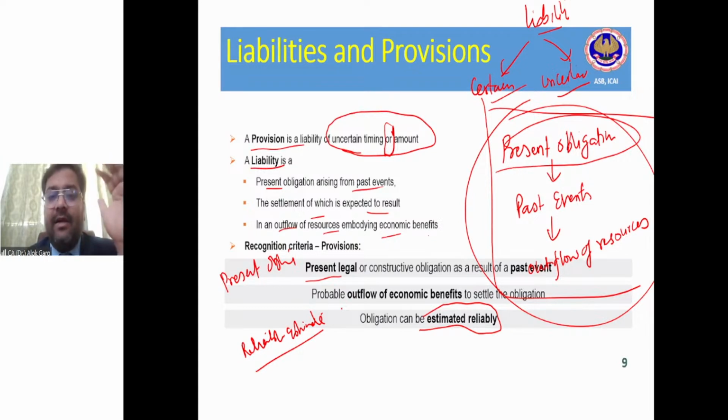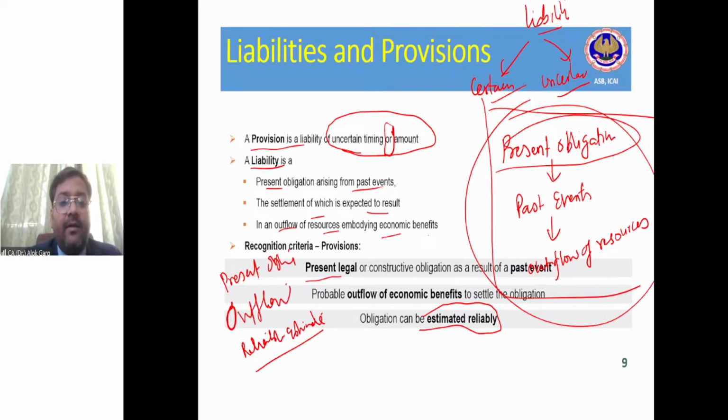So what are the recognition conditions? First, a present obligation due to past events should be there. Second, a reliable estimate can be made. Third, outflow is also probable. Probable means there is more than 50% chance that you have to end up paying this amount. Outflow is also probable, right?